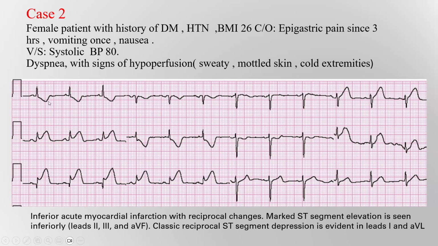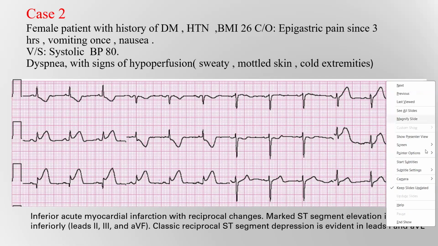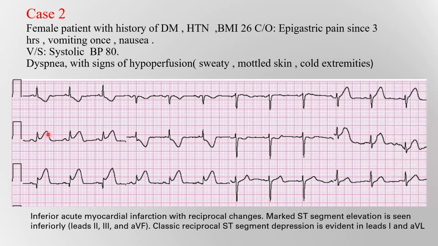In the ECG, we see there is ST segment elevation in lead 2, lead 3, and aVF, with reciprocal changes in lead 1 and aVL. This is a case of inferior myocardial infarction. But if you look at V2, there is ST segment depression with inverted T wave.